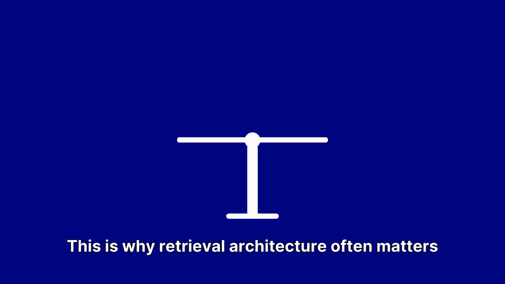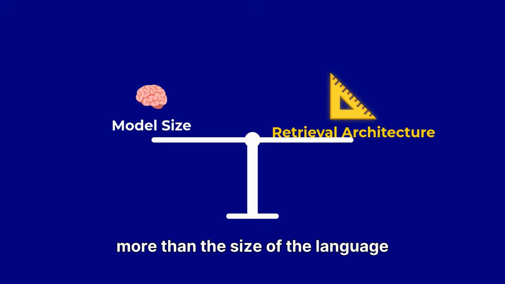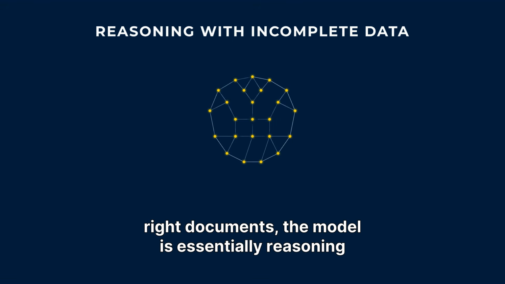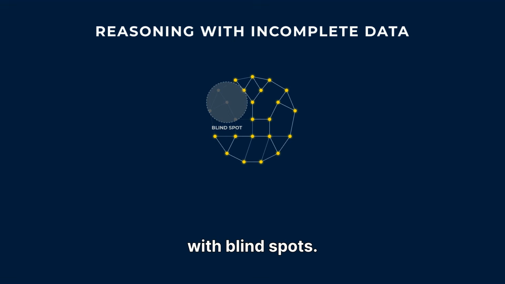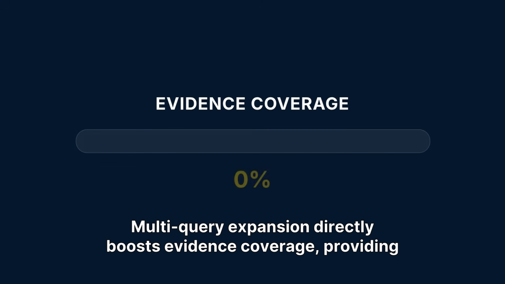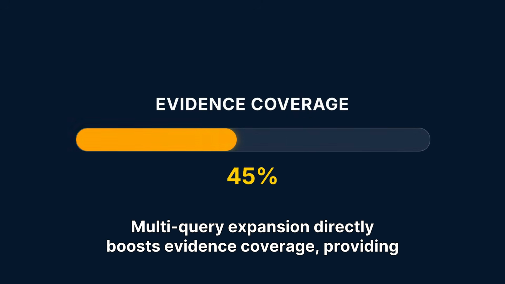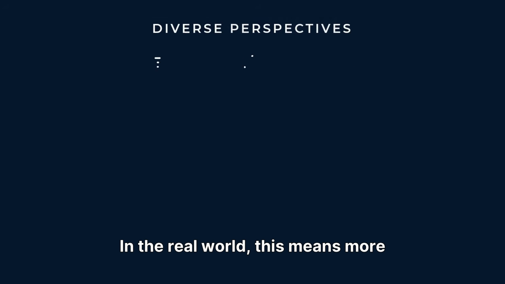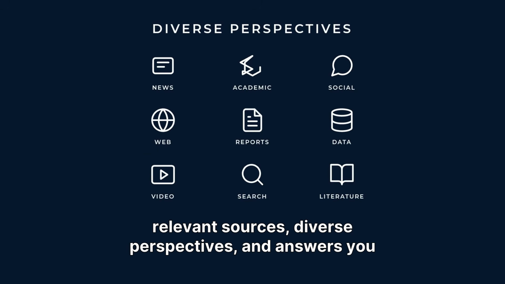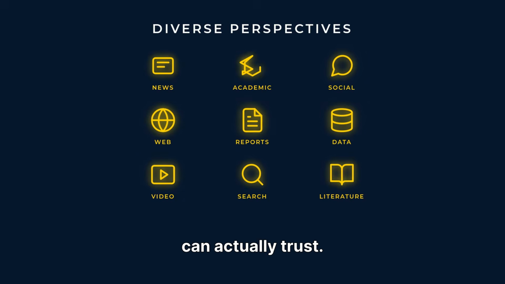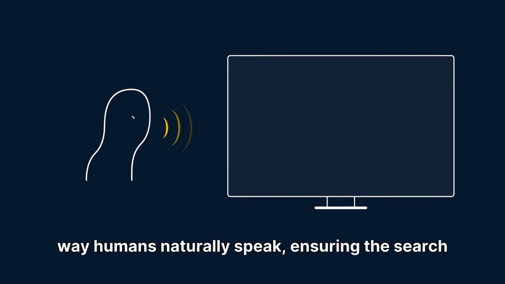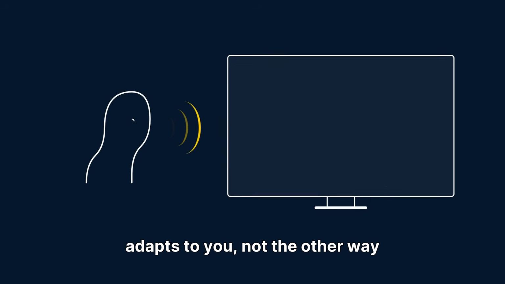This is why retrieval architecture often matters more than the size of the language model itself. If retrieval fails to bring in the right documents, the model is essentially reasoning with blind spots. Multi-query expansion directly boosts evidence coverage, providing the model with a much more comprehensive picture. In the real world, this means more relevant sources, diverse perspectives, and answers you can actually trust. It makes the system robust to the way humans naturally speak, ensuring the search adapts to you, not the other way around.